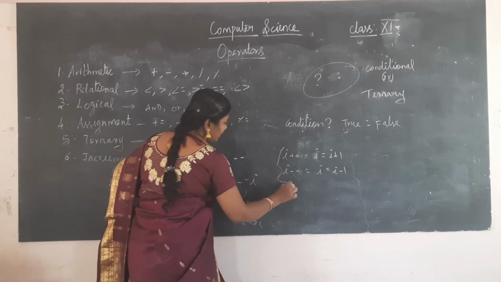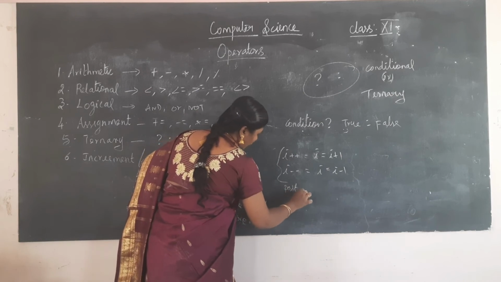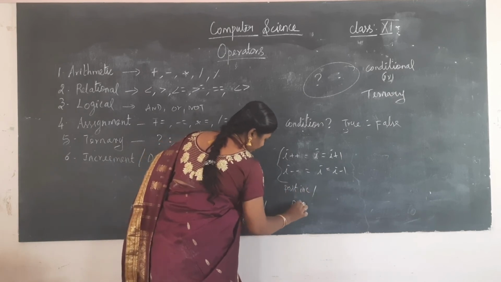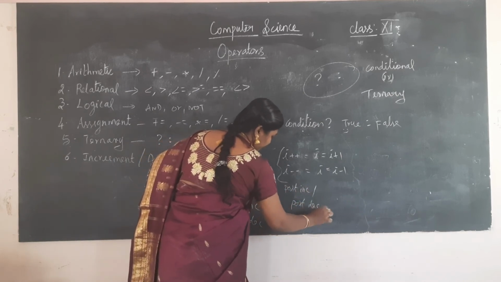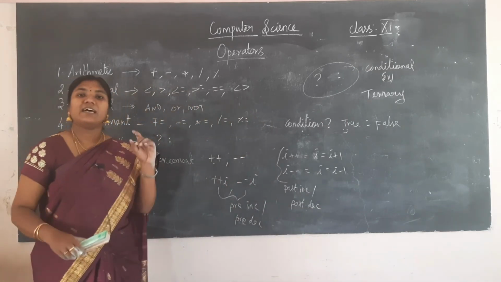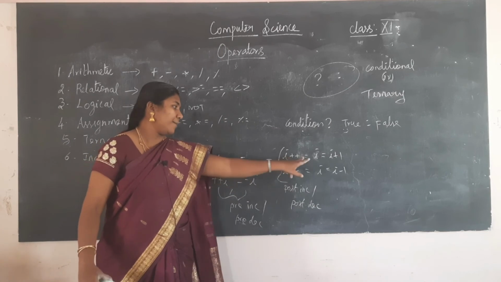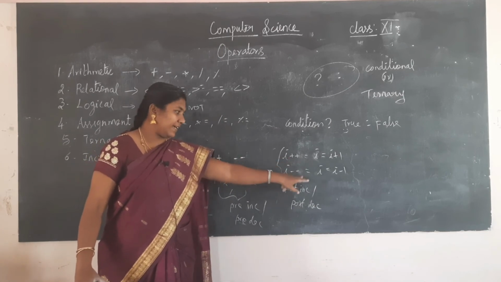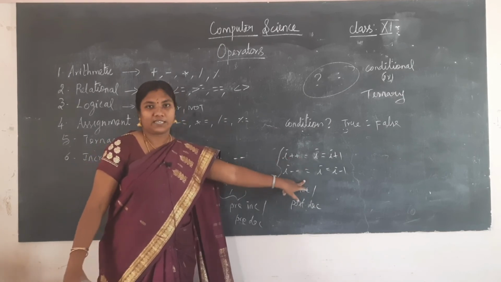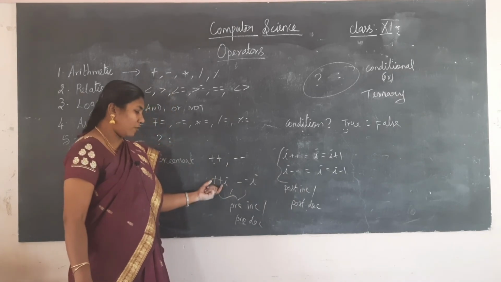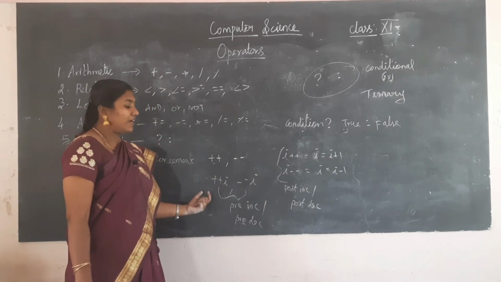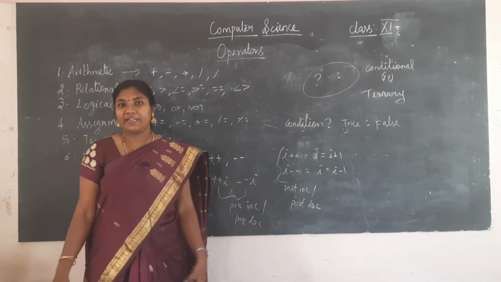And this one is called post increment or post decrement. So if I give the operator after the variable, it is post increment and post decrement, and if I give the operator before the variable, it is called pre-increment or pre-decrement.